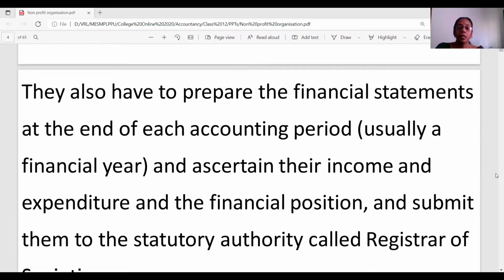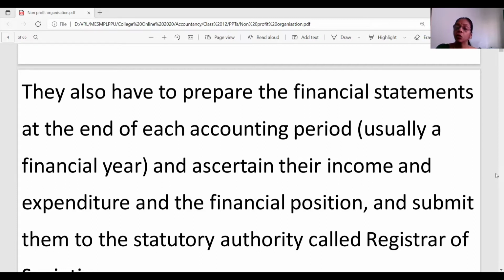Then a question arises in our minds as to why we should do the accounts for NPO when there is no requirement to find out the profit or loss, because NPOs are not established intentionally to make a profit. Two probable reasons could be cited. One is that there should not be any embezzlement of funds, cheating or fraudulent activities. There should be no scope for these kinds of malpractices.